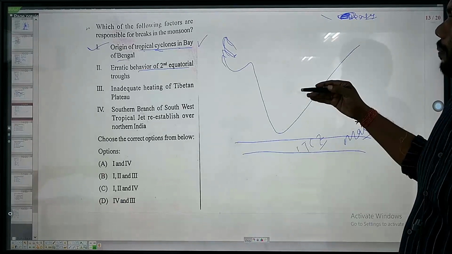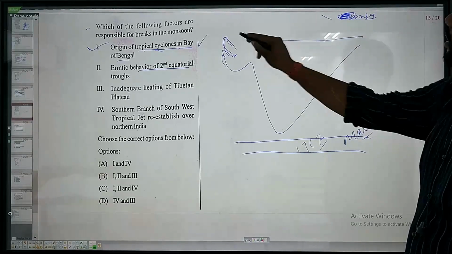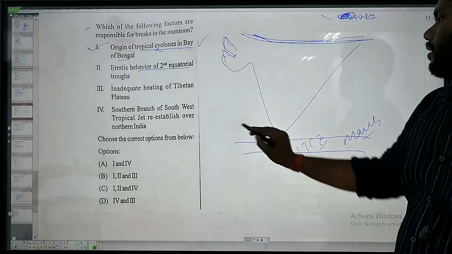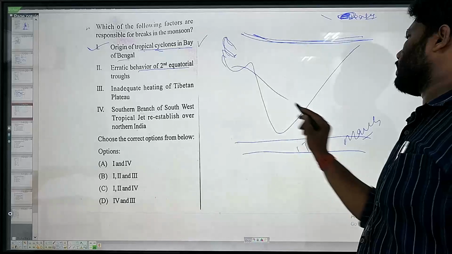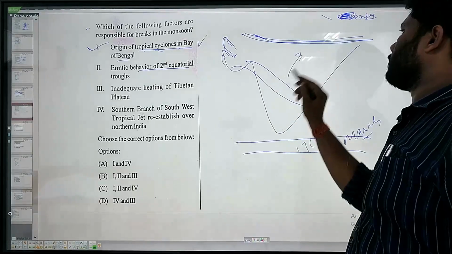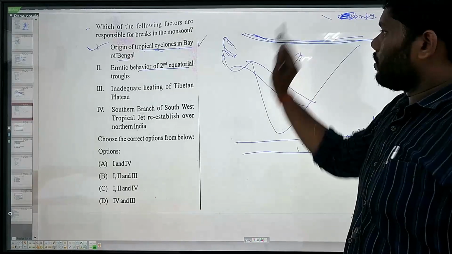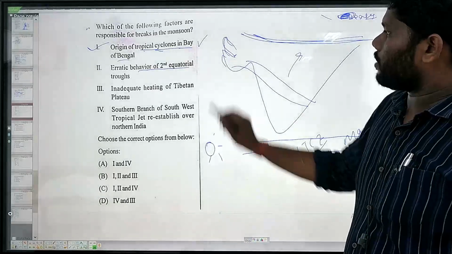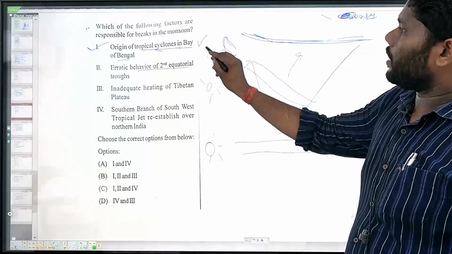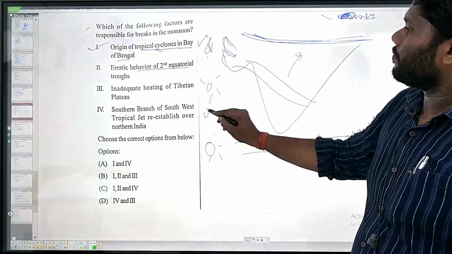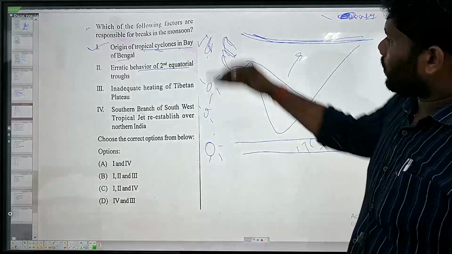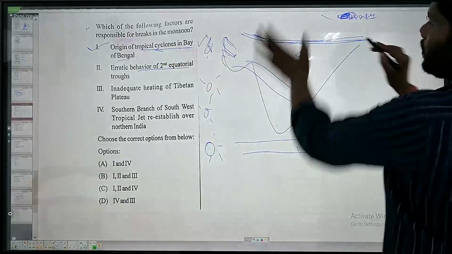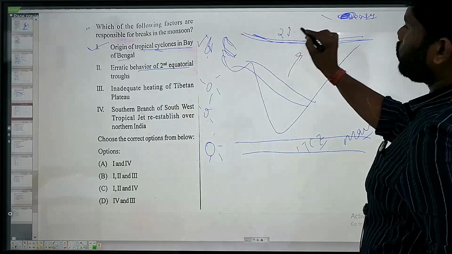In April, May, June, it is somewhere here. That means the intertropical convergence zone is shifting from here to here every month, moving towards this. Why? Because the overhead position of the sun is changing from March to April, then May, then June. With the overhead position, it has now shifted towards the north around 27 to 28 degrees.